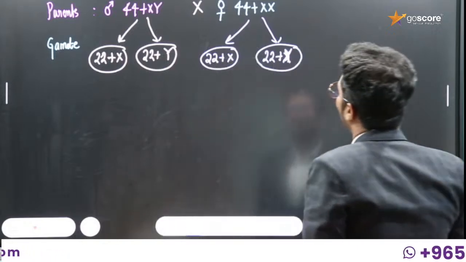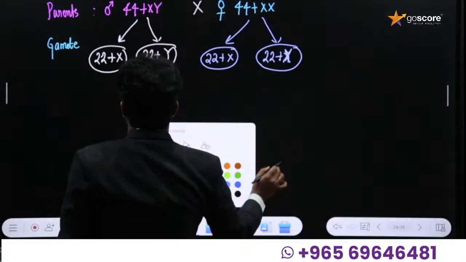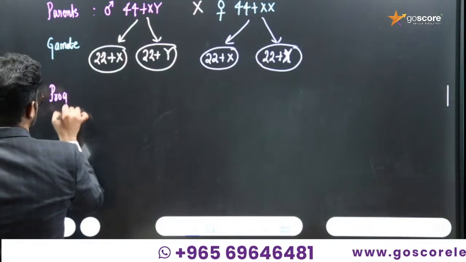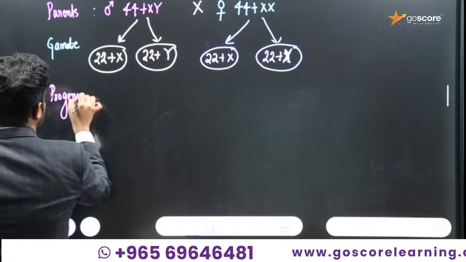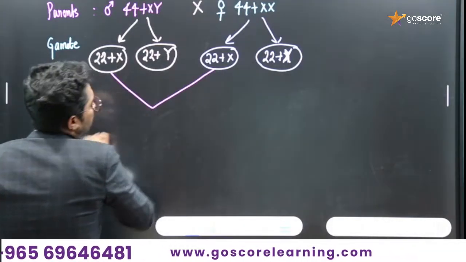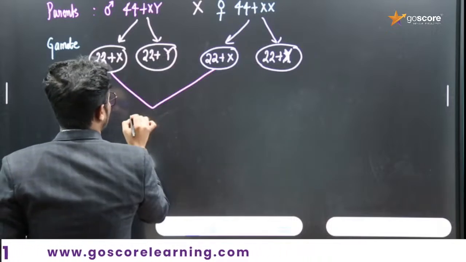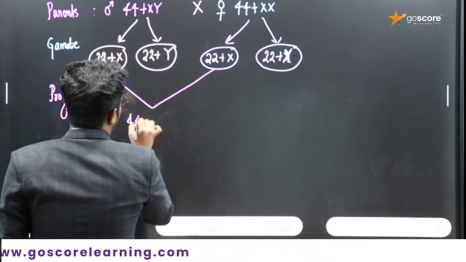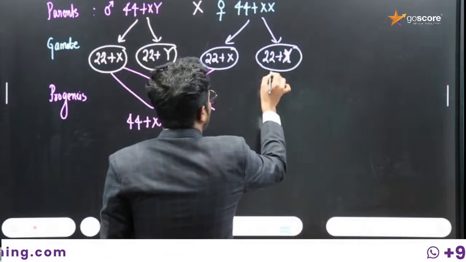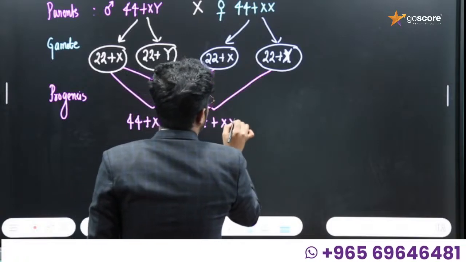Now what will happen after this gametic segregation? Now we are going to generate our progenies. Each gamete will be combined together to form the diploid condition, the restoring of the chromosome number, and here 44 plus XX chromosomes, and here also 44 plus XX chromosomes.